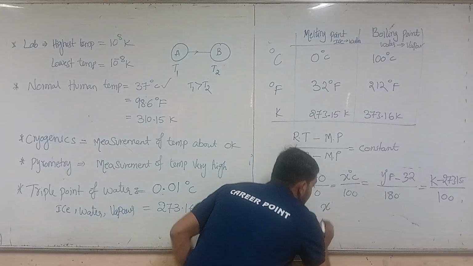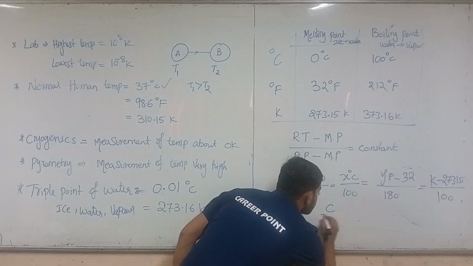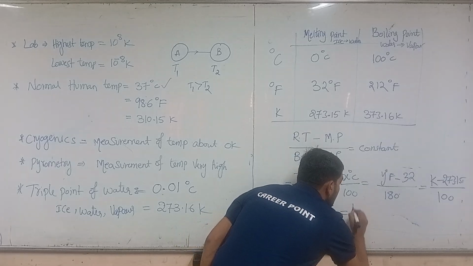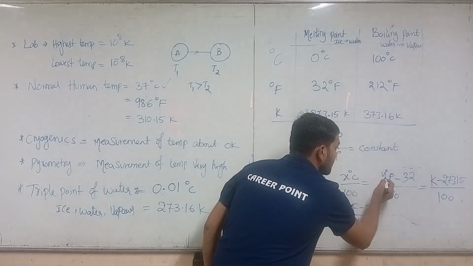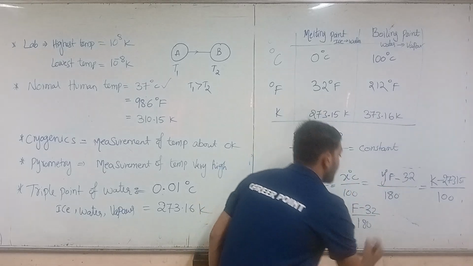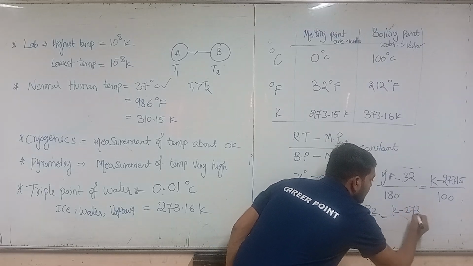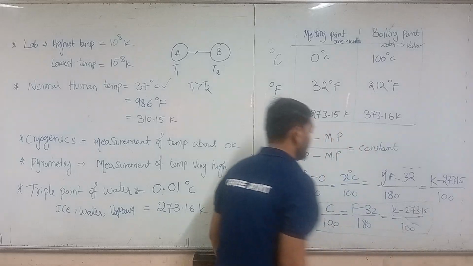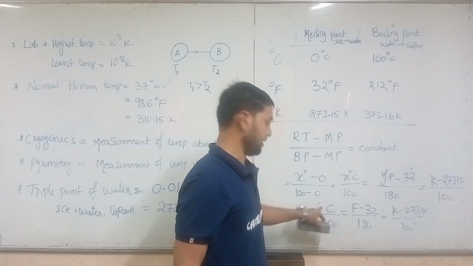C degrees by 100 is equal to F minus 32 by 180, where in the case of y I am taking F, and K minus 273.15 by 100. So by using this relation, we can find the temperatures in the different forms of degrees.